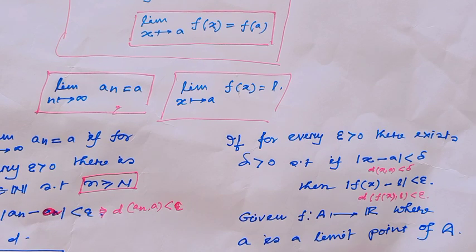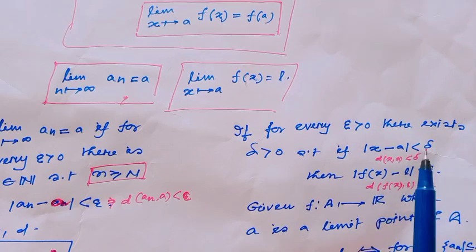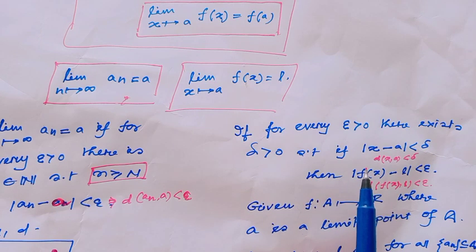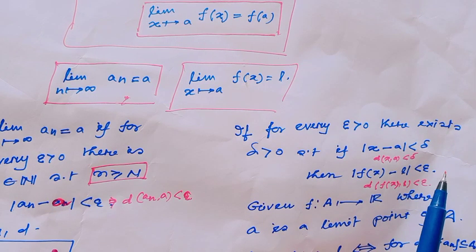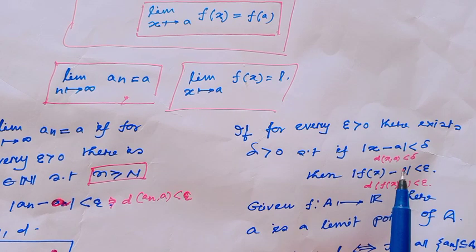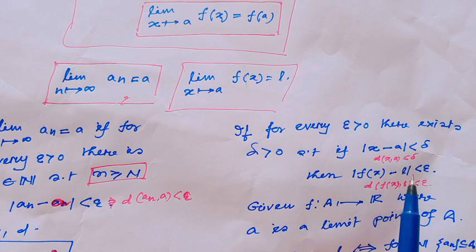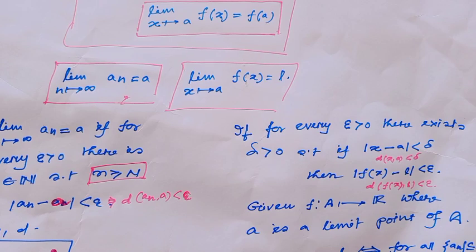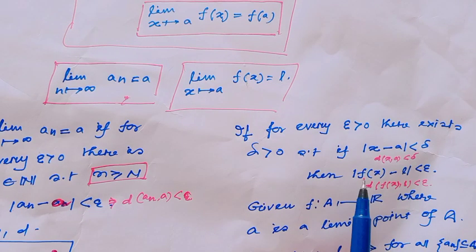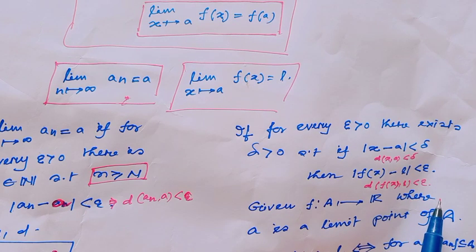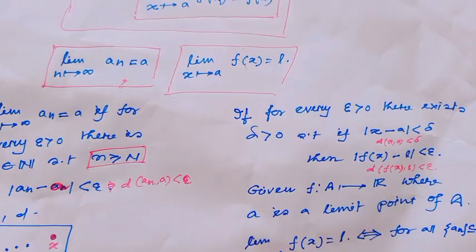In the real line, this means for every epsilon greater than 0, there exists a delta greater than 0 such that the absolute value of x minus a less than delta, that means the distance between x and a less than delta in a metric space, and this implies the distance between f(x) and L less than epsilon. That is the definition of limit.